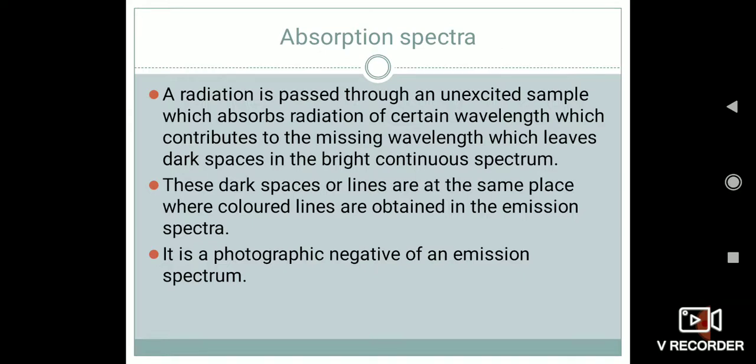Why it is considered the photographic negative of an emission spectrum, we can understand by going through the emission spectra. So let us study the emission spectra tomorrow.